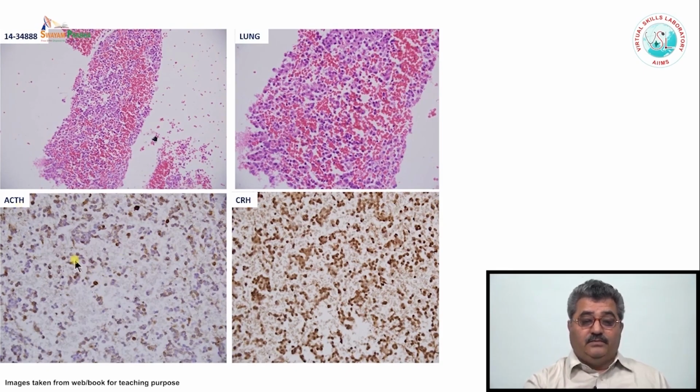These brown color cells are positive for ACTH, and these cells are also positive for the corticotroph releasing hormones. It indicates that this hormone is released by these cells, which act on the same cell, maybe the paracrine effect, and causes hypersecretion of ACTH, which acts on the cortex of the adrenal gland.